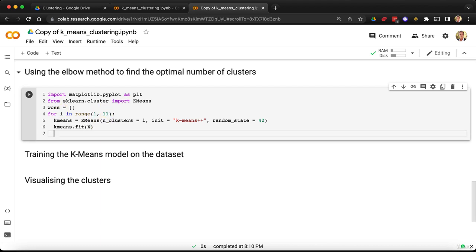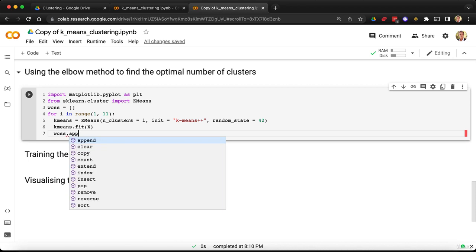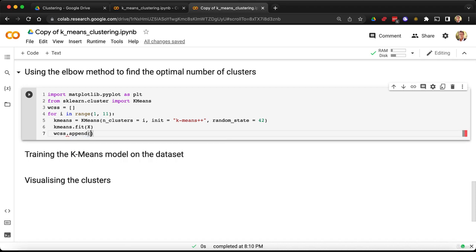But now, remember what we want to do? What this whole cell code is for? Well, we want to plot the elbow method, and so now that we trained k-means, we have this value of the within cluster sum of squares. And so what we have to do here is take our list of those within cluster sum of squares and add the new one, which we now have because we just trained our k-means model. So let's do this. Let's take our list first, WCSS, and then to add an element into this list, we need to use the append function, there we go, in which we have to input what we want to append, and that is the within cluster sum of squares.